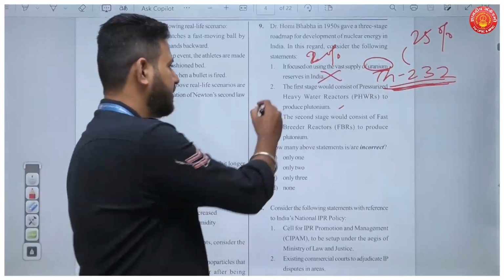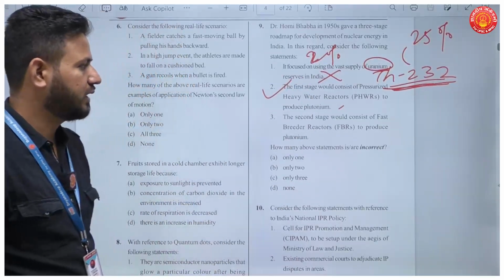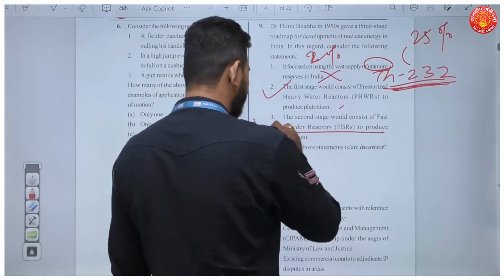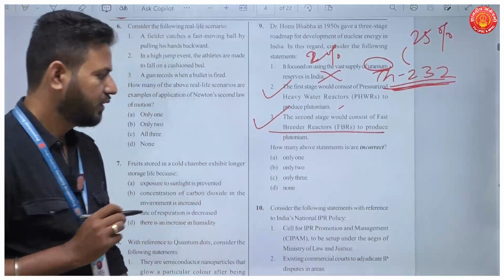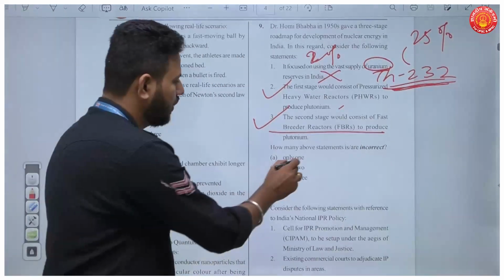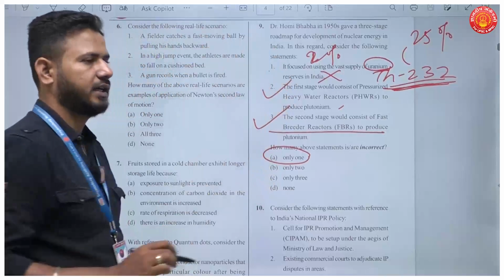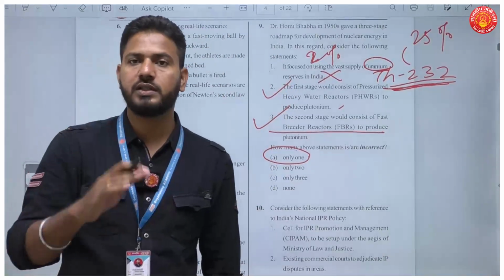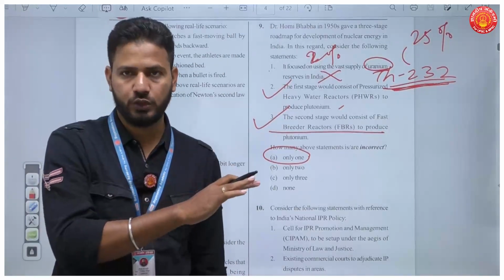Okay, then this statement is correct. The second stage would consist of fast breeder reactors. I just said this, so this is also correct. So how many of the statements are incorrect? Only one. So this is incorrect. India has huge reserves of thorium and not of uranium.